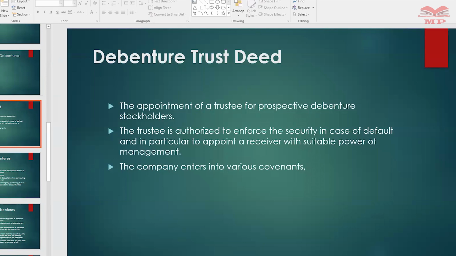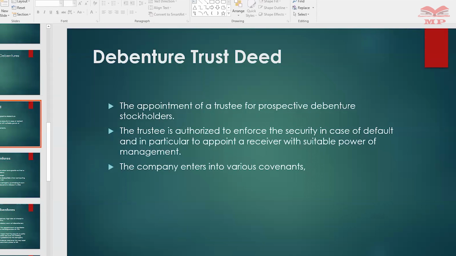The first trustee is normally appointed by the company, and any replacement is to be appointed by the debenture stockholders. The trustee is normally a bank, an insurance company, or any other institution. We again have the date, the period of payment, the rate of interest and the interest payment dates specified. These are the terms and conditions that both parties agree on.